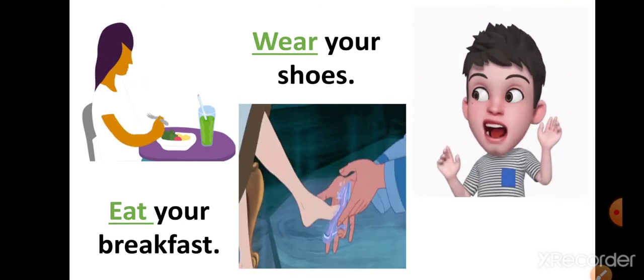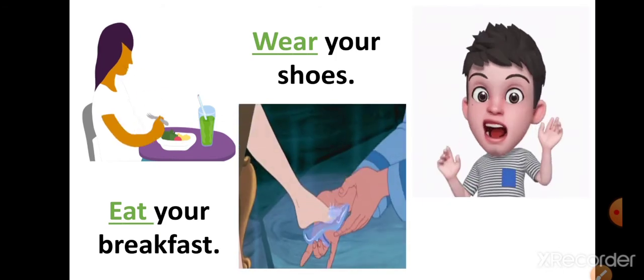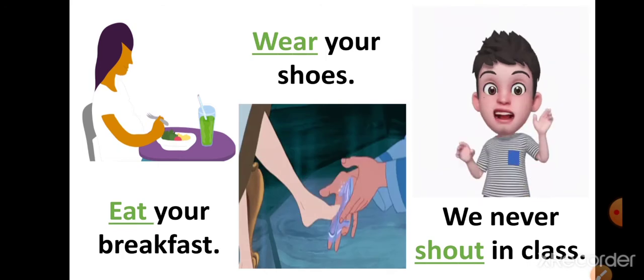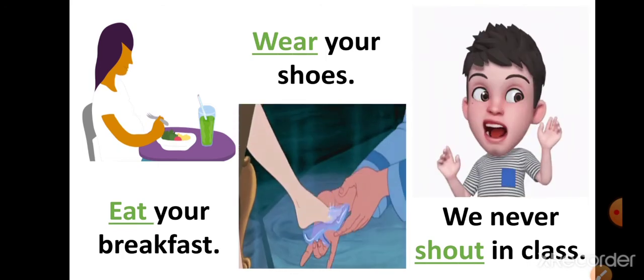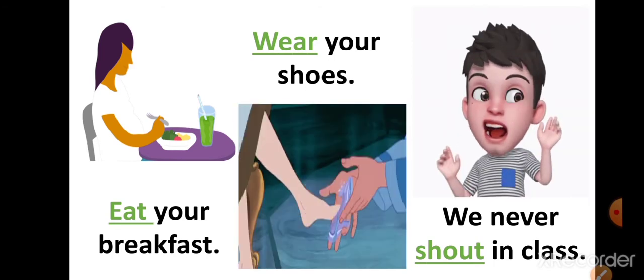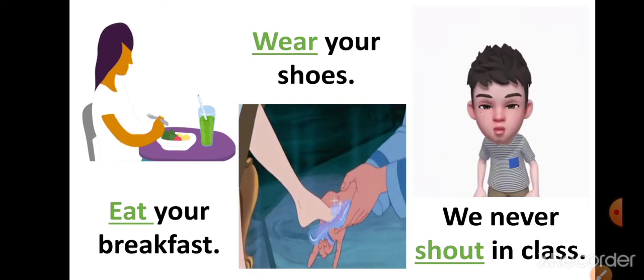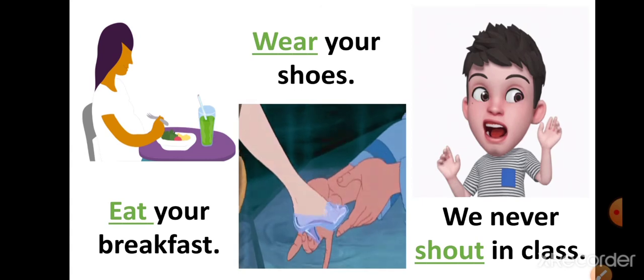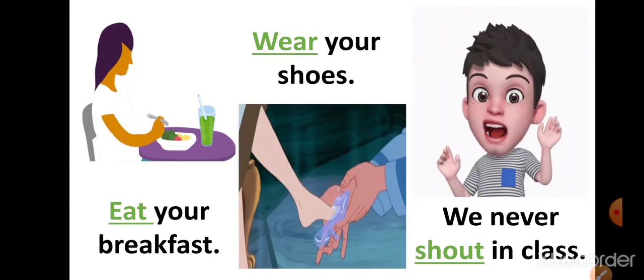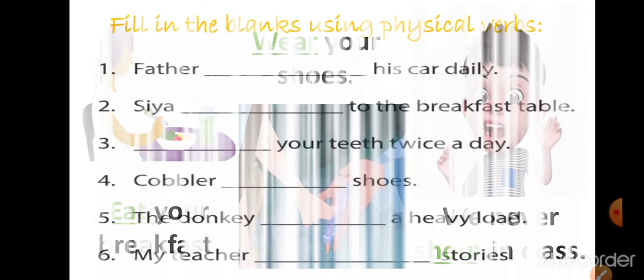The word wear shows a physical verb. We never shout in class. We use our mouth to shout. So the physical verb is shout. So eat, wear, shout are physical verbs.